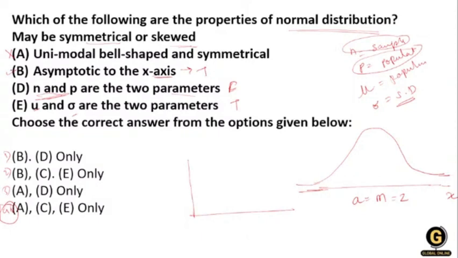Give me a second. Maybe symmetric and skewness. Just give me a second. The statement is not right. This is statement number A, statement number B, statement number C, statement number D, and statement number E. I'm going to be confused. Okay, first thing, the normal distribution may be symmetrical and skewed. Yes or no?